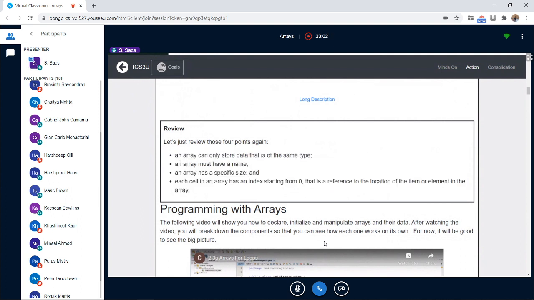First of all, an array can only store data that is of the same type. It means if it's integer, it has to be integer. Double, string, you cannot mix them. An array must have a name. An array has a specific size, and each cell in an array has an index starting from 0. That is a reference to the location of that item element in the array. Okay, so this is the most important thing about array.